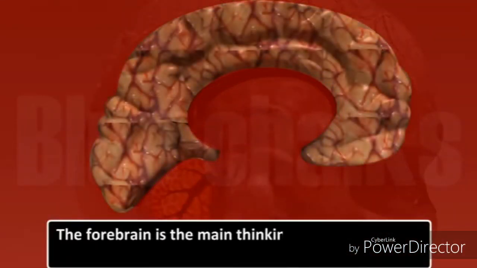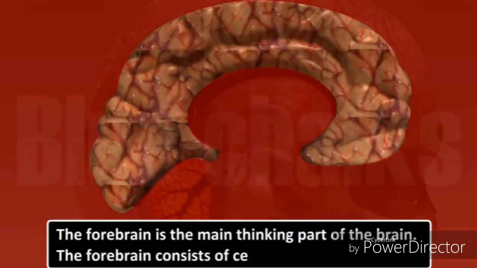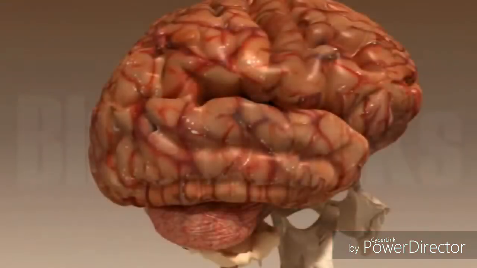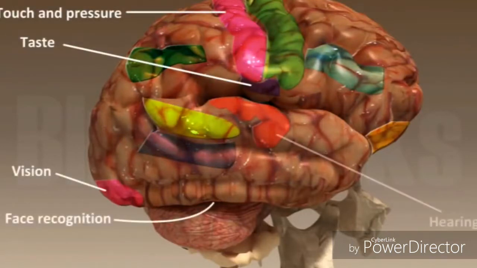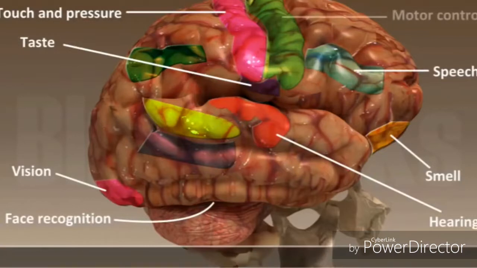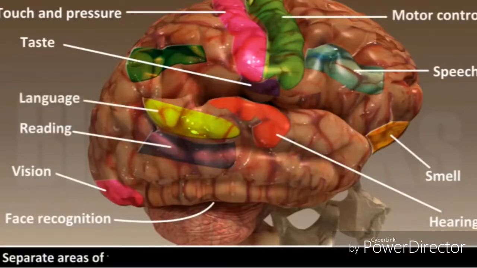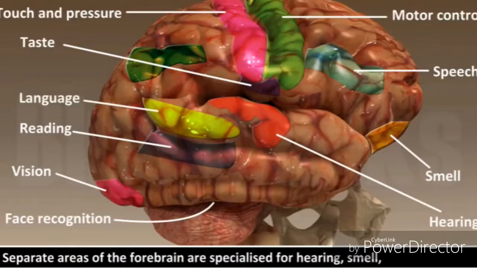The forebrain is the main thinking part of the brain. The forebrain consists of the cerebrum. The cerebrum is the site of learning, reasoning, intelligence, personality, and memory. There are sensory areas in the forebrain where information is received from the sense organs. Separate areas of the forebrain are specialized for hearing, smell, sight, and so on.